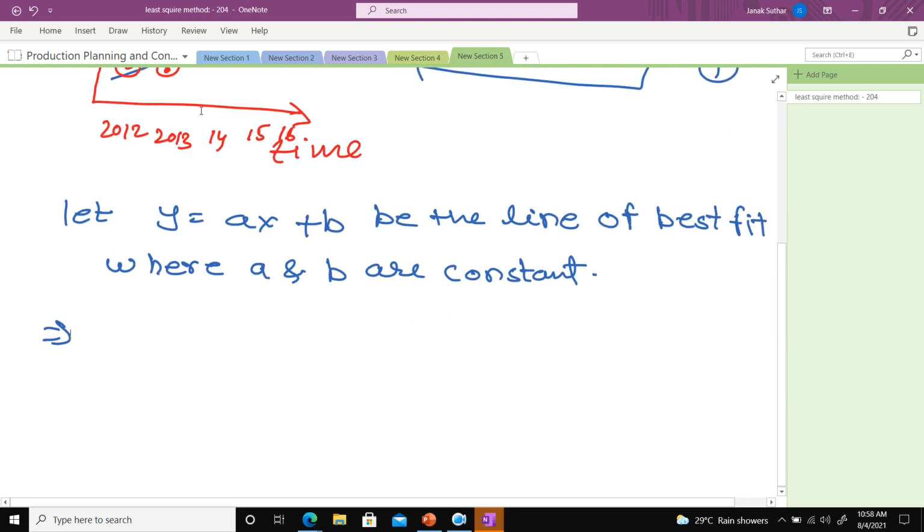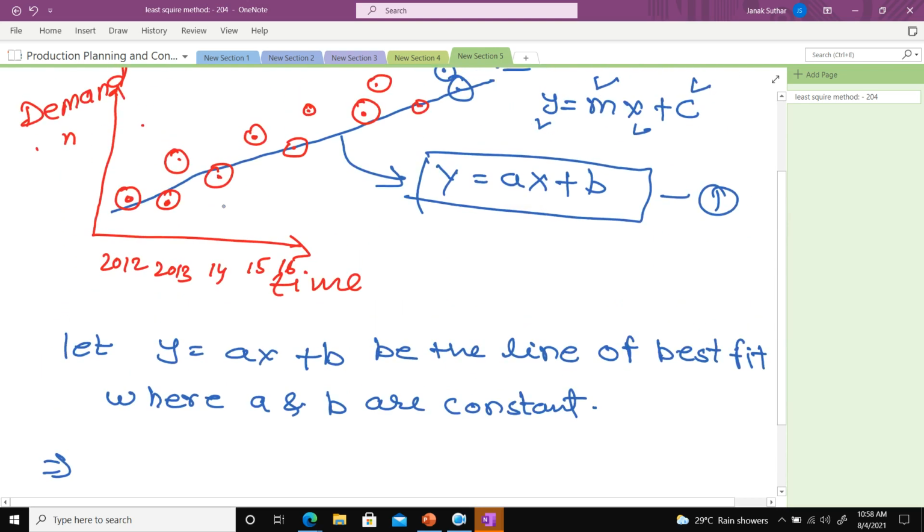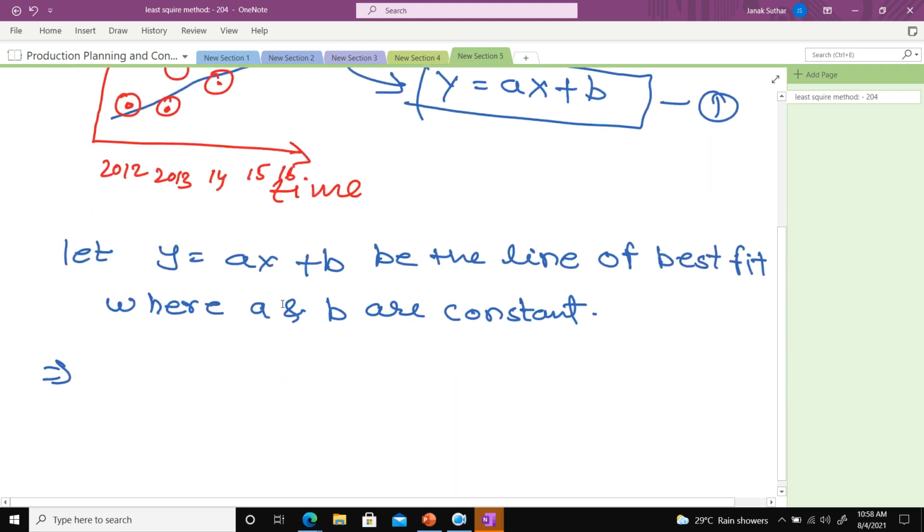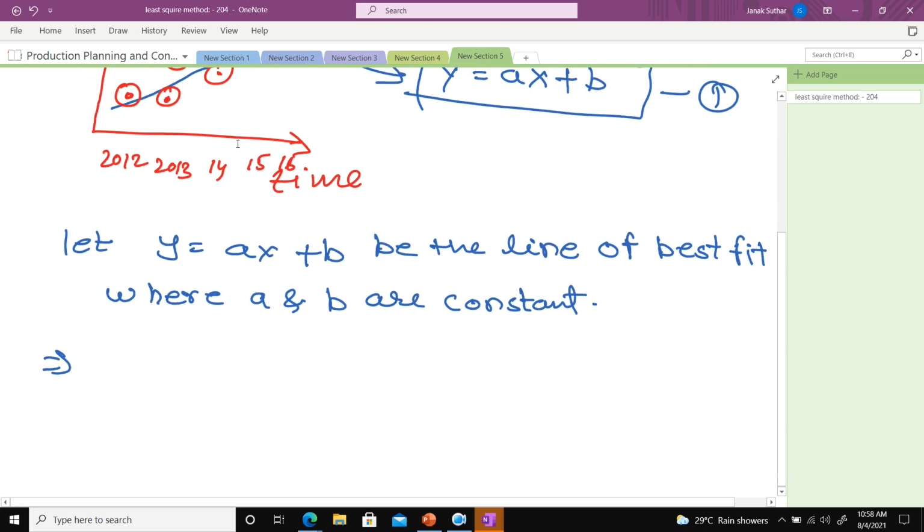So that's why one process is like that: y is equal to ax plus b. Now here I have n number of points, meaning I have data for 2012, 13, 14, 15, 16. Assume n is equal to the number of periods present in the forecasting numerical.